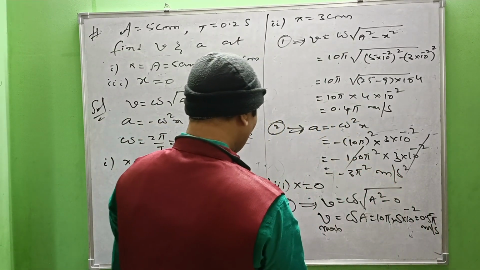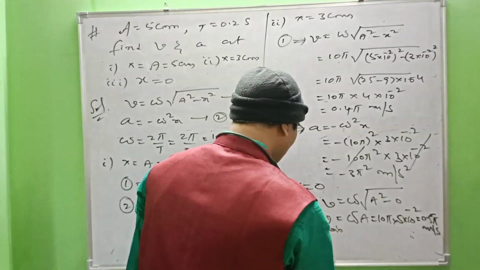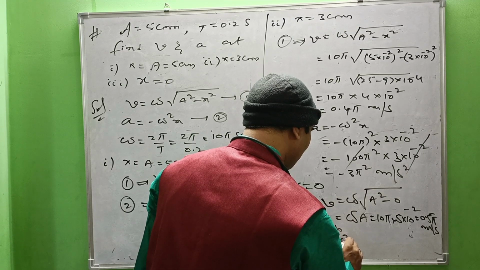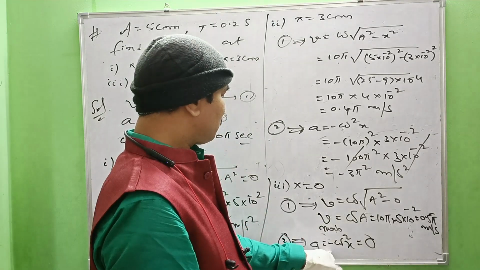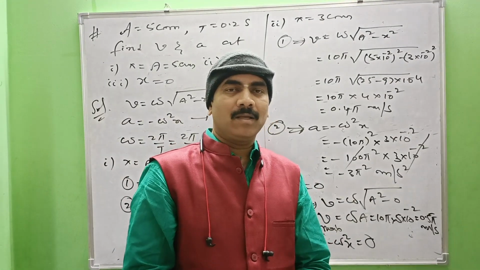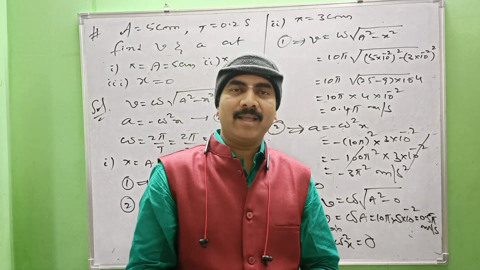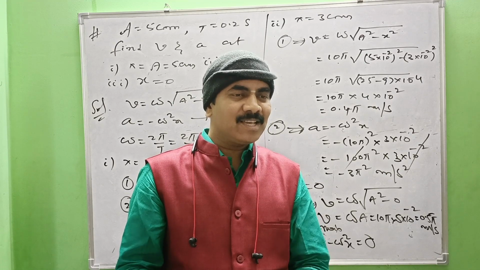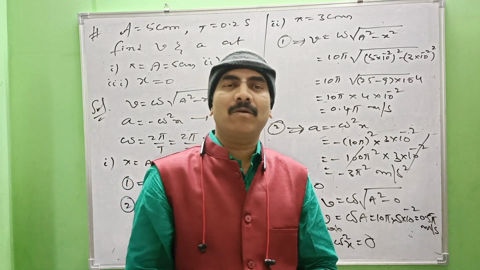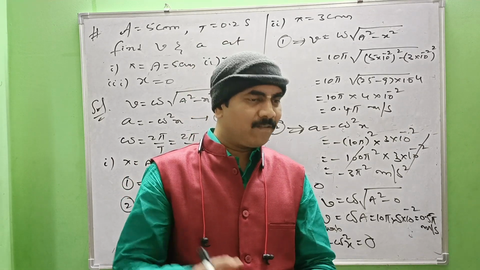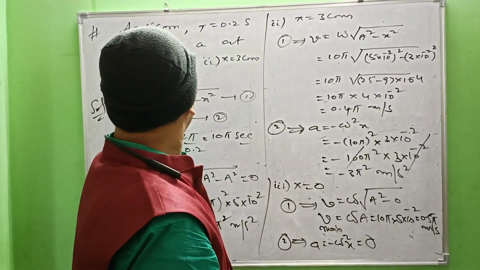Now coming to acceleration. What is acceleration? a equal to minus omega square into x. x means what? 0. x equal to 0 means a equal to 0. So at mean position, there is no acceleration for the particle. Why? Because there is no restoring force acting on the particle. Why? Because the particle reaches its natural mean position at that instant. So there is no need of restoring force as well as acceleration. So that's why a equal to 0. So that's about this question.